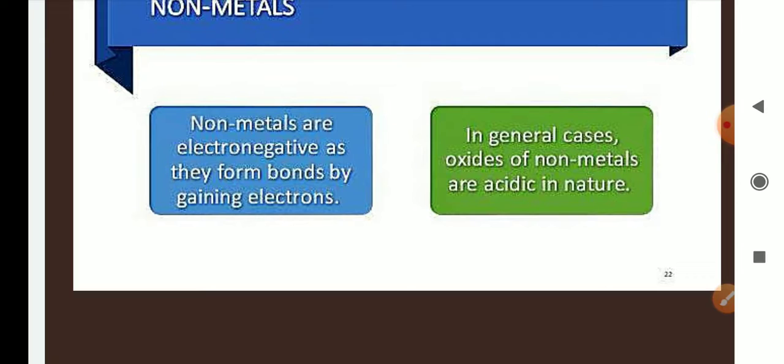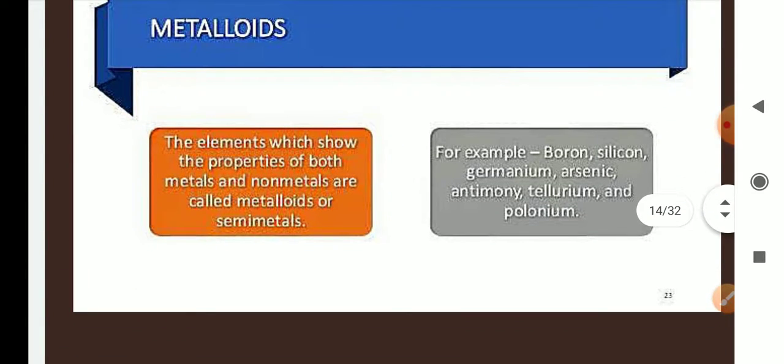When reacting with oxygen, they will become acidic oxides. The elements which show the properties of both metals and non-metals are called metalloids or semi-metals. For example, boron, silicon, germanium, arsenic, antimony, tellurium, and polonium are all metalloids.